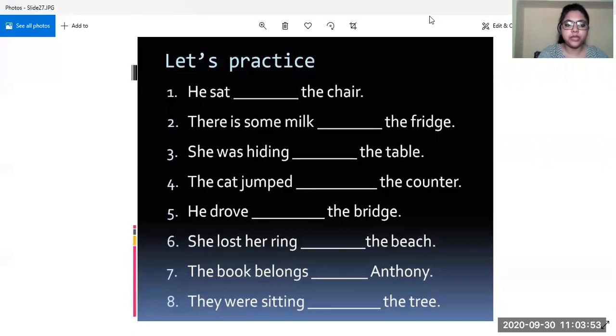Take 30 seconds and look at all the 8 sentences and try to fill all the 8 sentences, and then I'll get back to you and ask the answers.